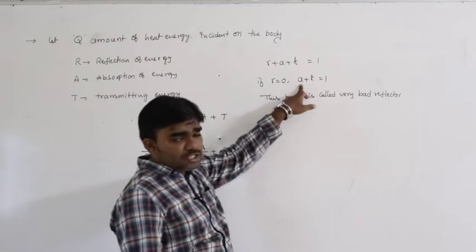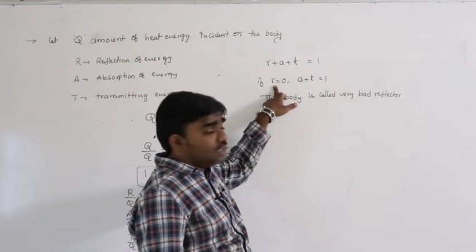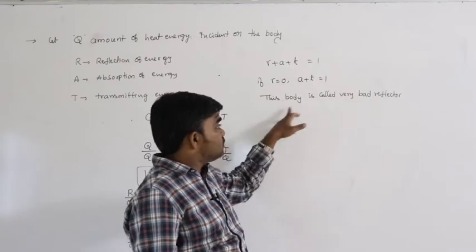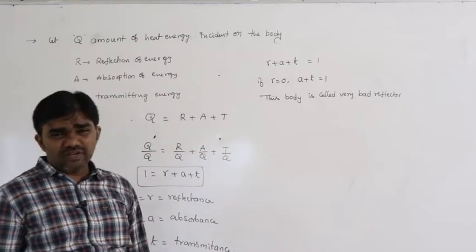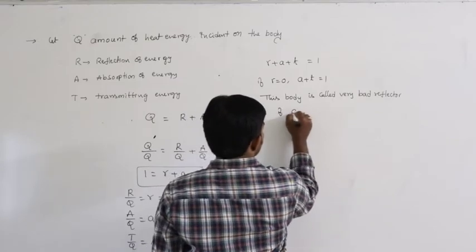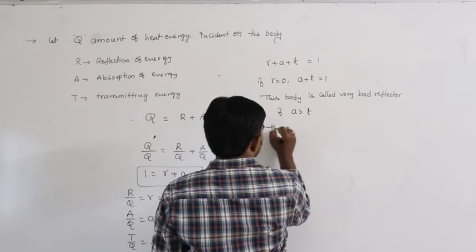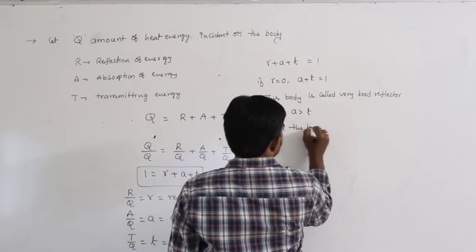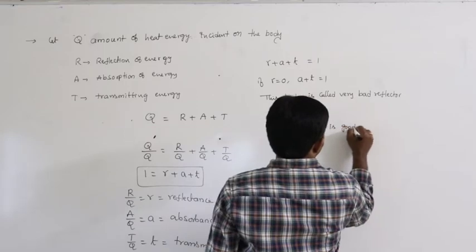Some part of the heat energy is absorbed, some part is transmitted, only the reflection is 0. So that's why this body is called a very bad reflector. Next, in this situation, if a is greater than t, then the body is a good absorber.